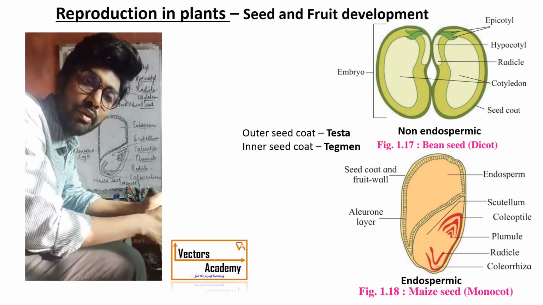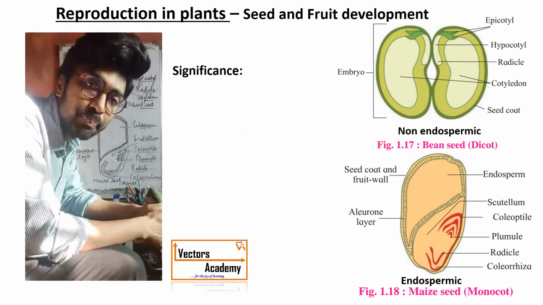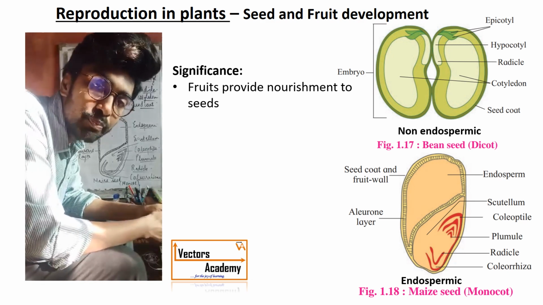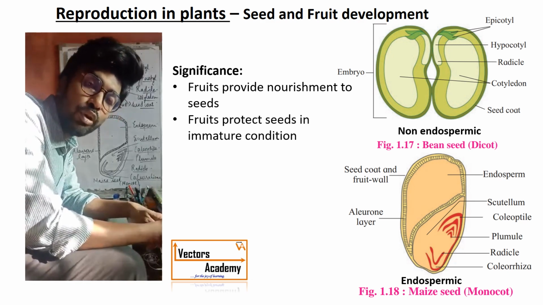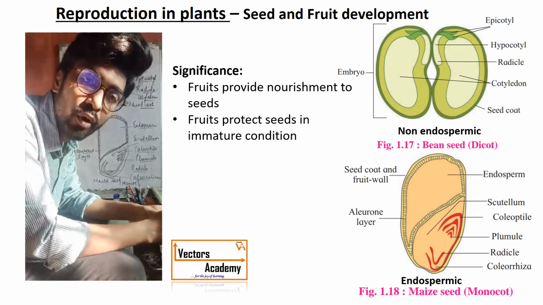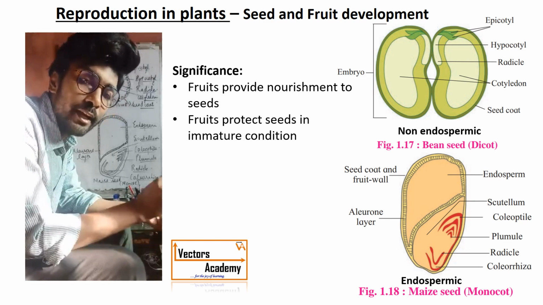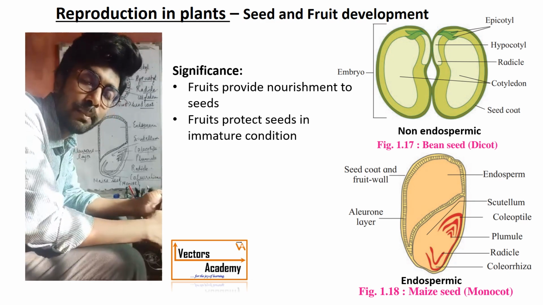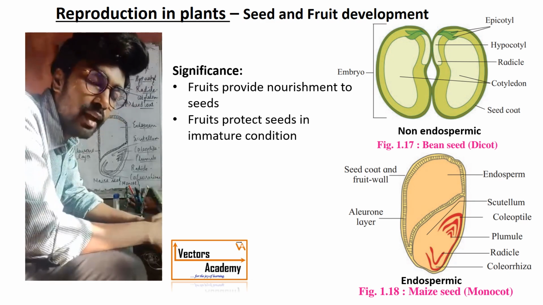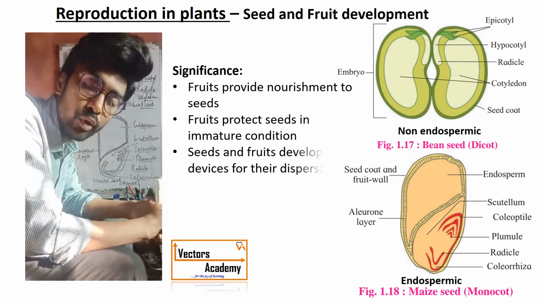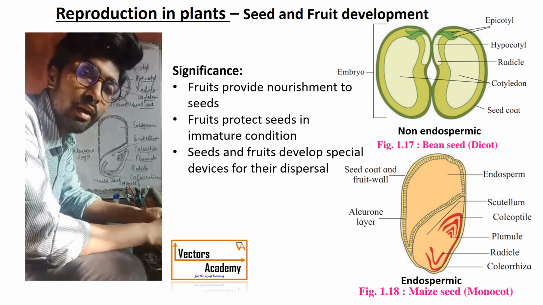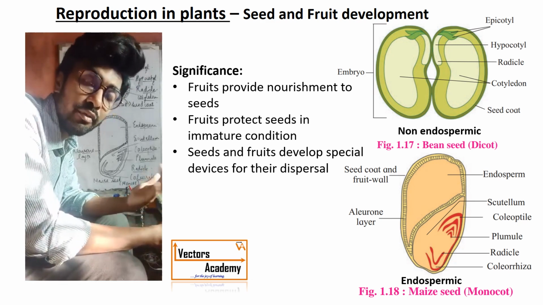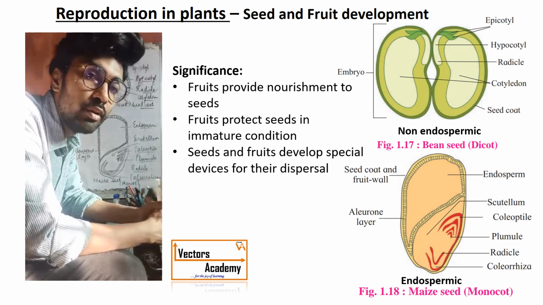Okay, now let's talk about the significance of the seed and the fruit. First, the fruit provides nourishment to the seed. Next, the fruit also protects the seed from immaturity. It means that whenever there is an immature condition, the fruit provides protection to the seed. And also, the seed and fruit play an important role in dispersal. They develop some important devices due to which they undergo dispersal.